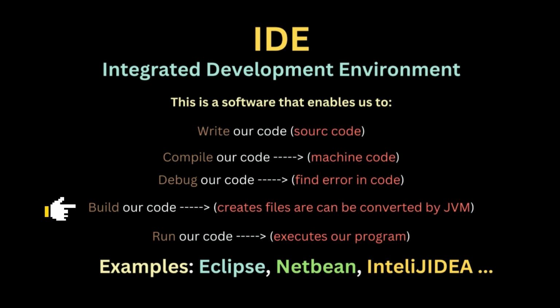So it creates files. Created files are basically converted by the JVM. Do you even remember the meaning of JVM? The full meaning of JVM is Java Virtual Machine. Okay, that's what it is. So it creates files, and they are converted by the JVM, and then finally, when we run our code, it helps us to execute our program, so we can see the result of what we have been doing.